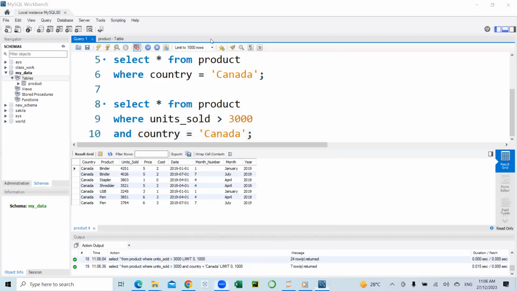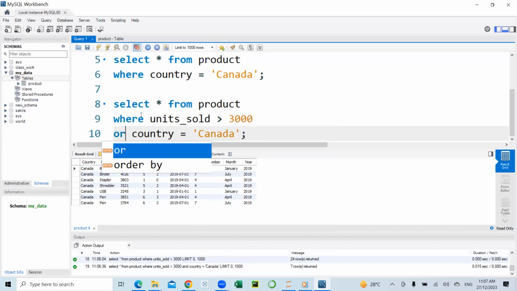Okay, so next we'll be quickly looking at the AND, OR, and NOT operators. Already we have looked at the AND operator here. Let's look at the OR operator. In that case, I can just change this text AND to OR. Here, I'll be getting records of products where units sold is greater than 3,000, or where country equals Canada.